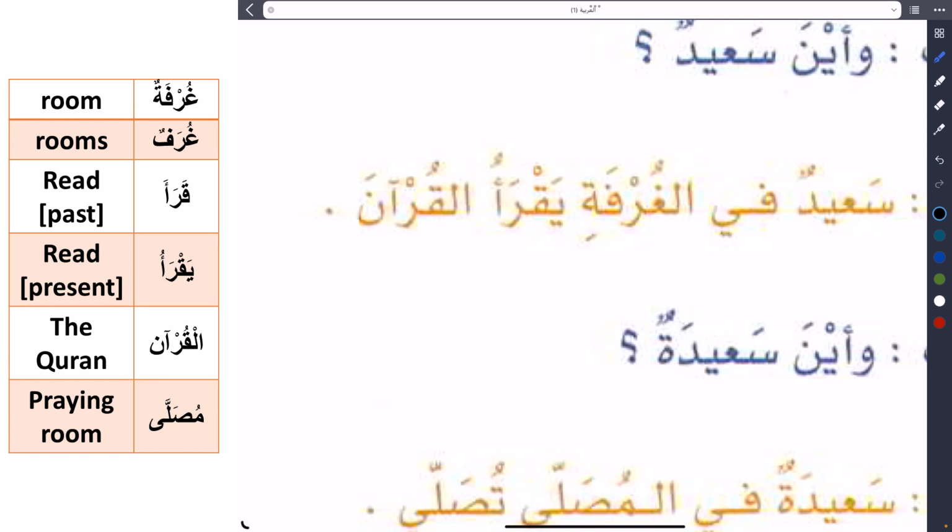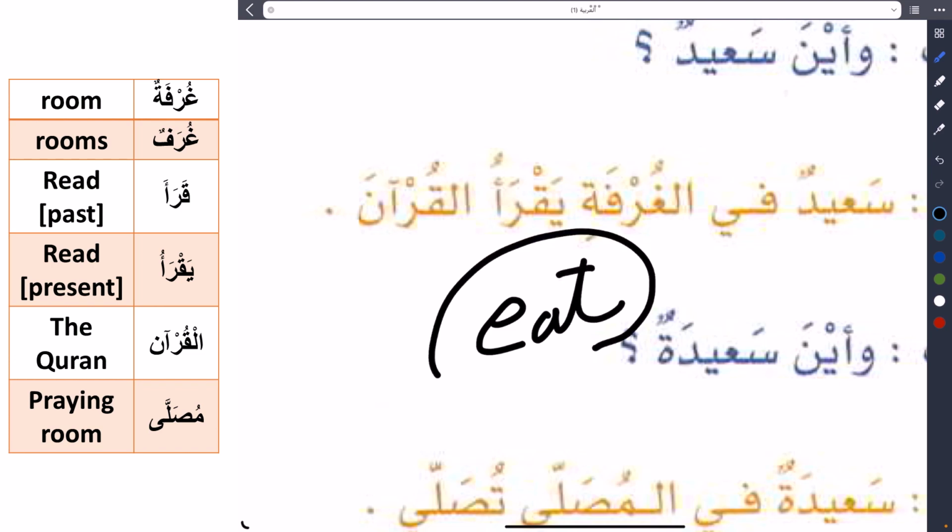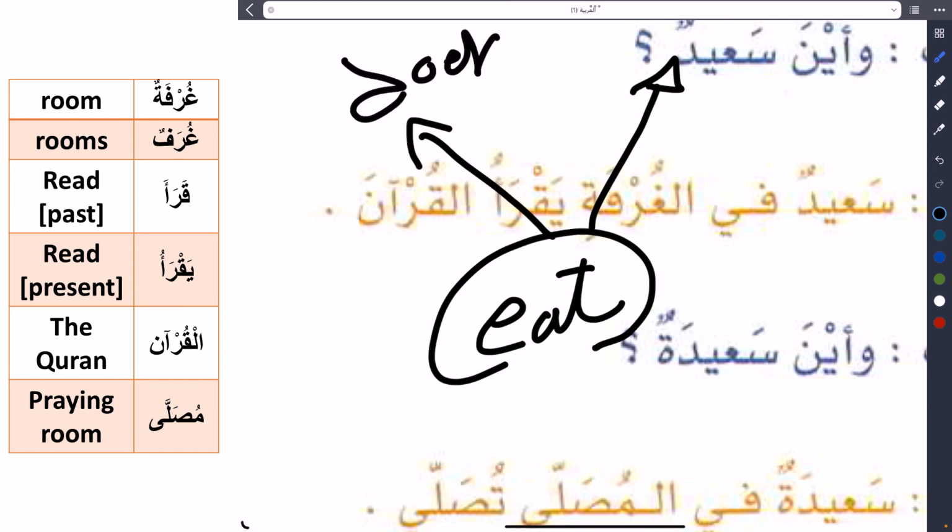We normally know that if you use any verb, let's say for example, to eat, the verb eat mostly requires two things. It requires a doer and requires something that is done.